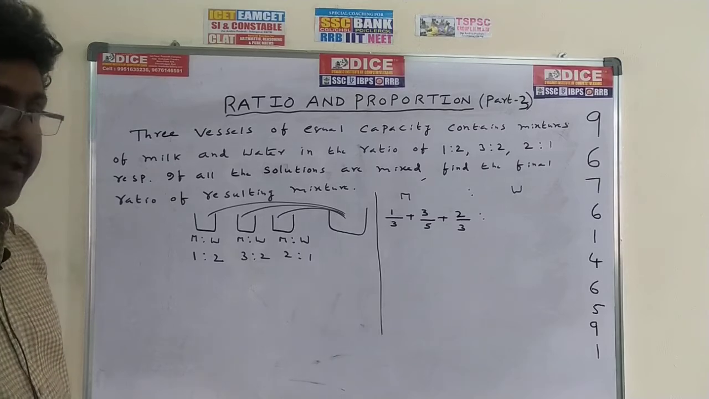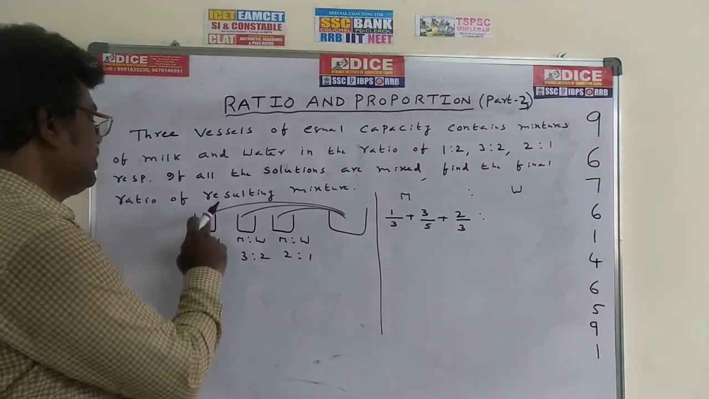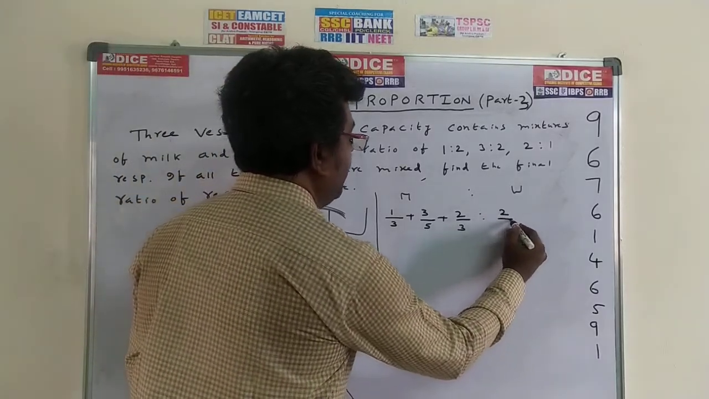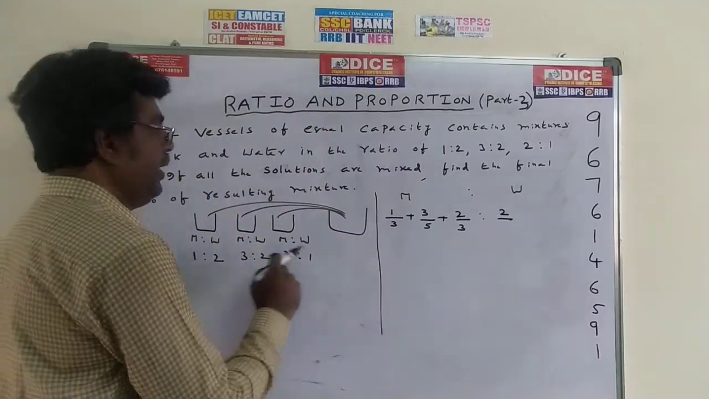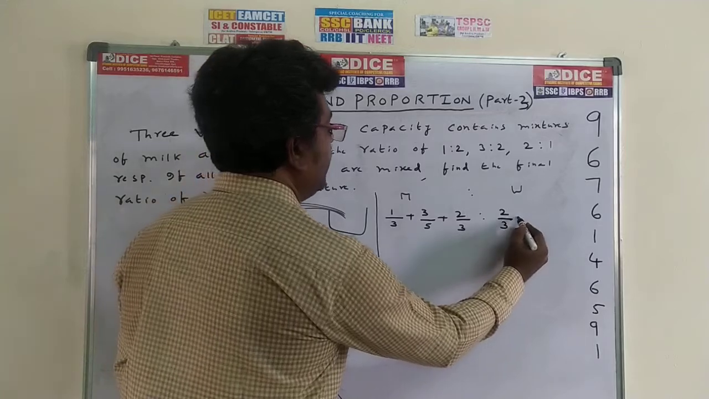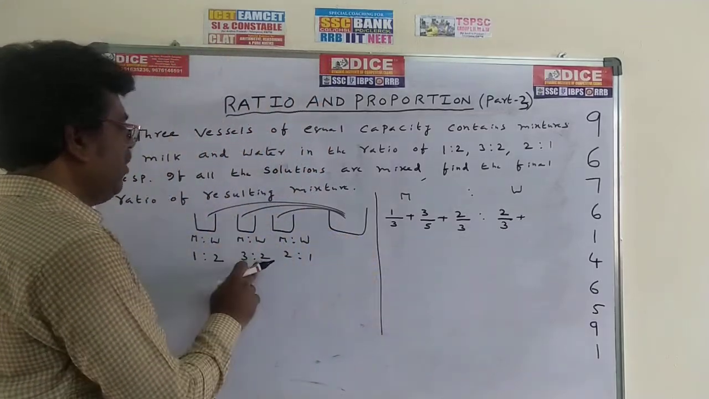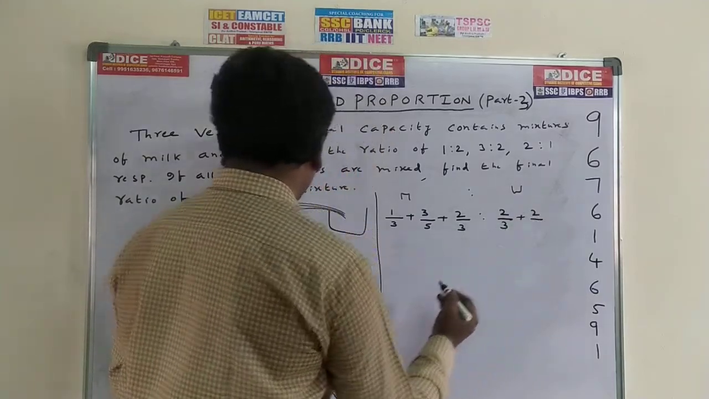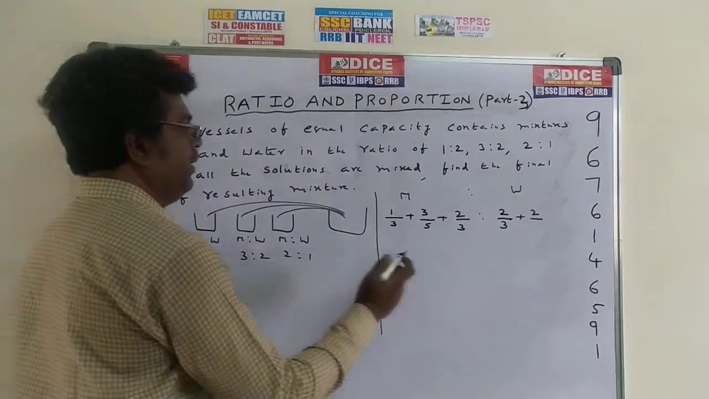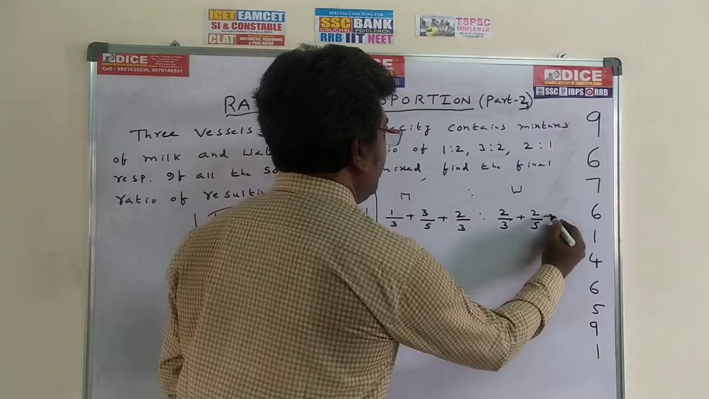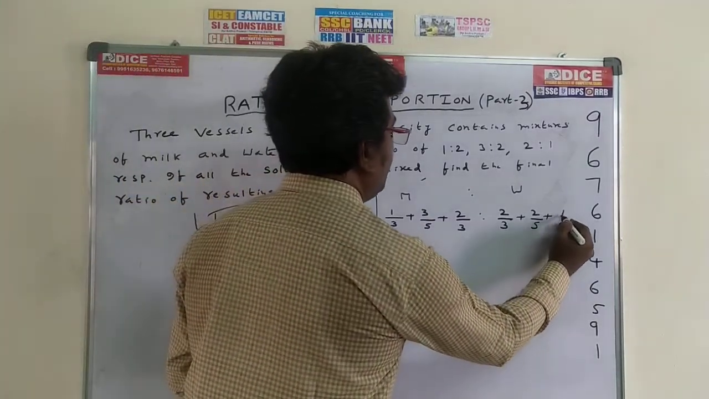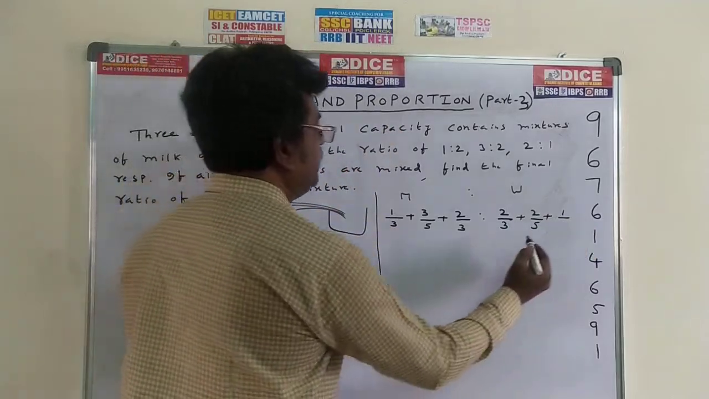Now go for the same process for water. In the first vessel, water part is 2. Write down 2 here, by total parts 1 plus 2, 3, plus. In the second vessel, water is 2, by total parts 3 plus 2, 5, plus. In the third vessel, water is 1, by total parts 2 plus 1, 3.